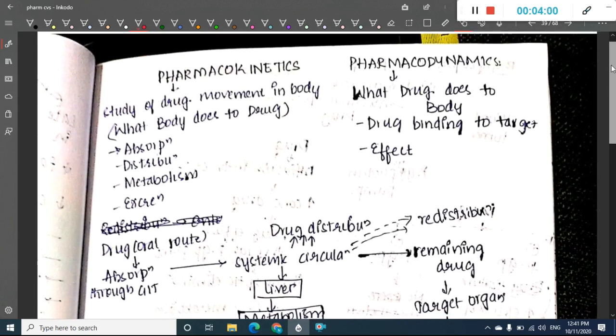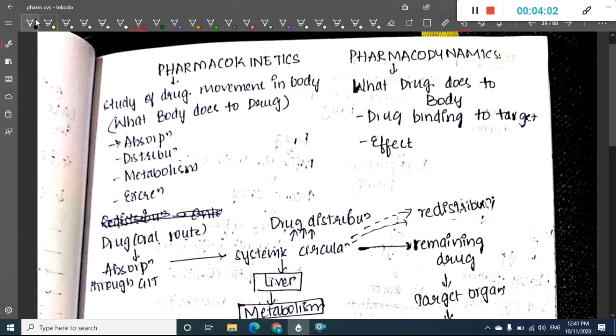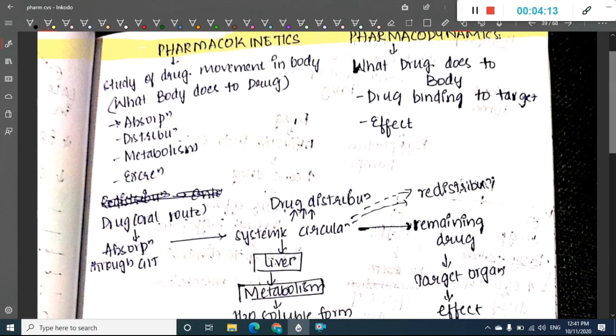Once the drug enters our body, we have two processes which occur, called pharmacokinetics and pharmacodynamics. Pharmacokinetics is the study of drug movement in the body, that is, what the body does to the drug.